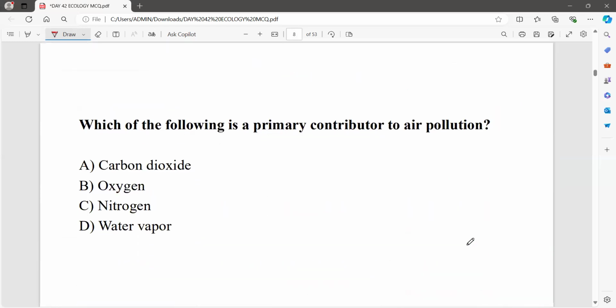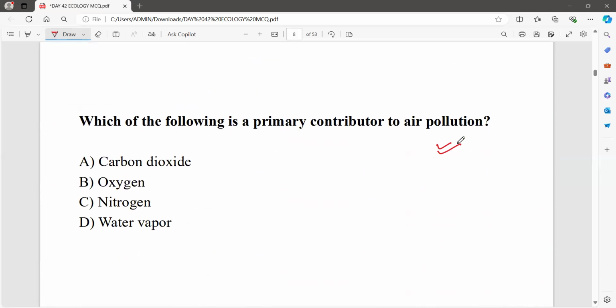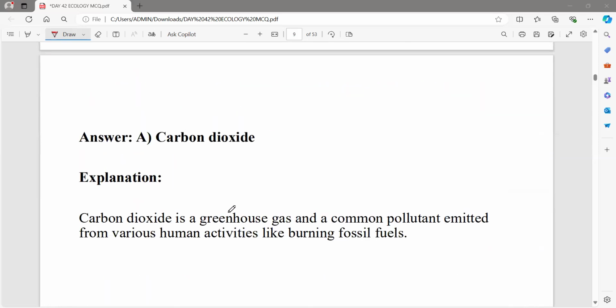Then let's come to the question. Which of the following is a primary contributor to air pollution? Definitely, that will be carbon dioxide. This is a greenhouse gas and a common pollutant emitted from various human activities like burning fossil fuels.